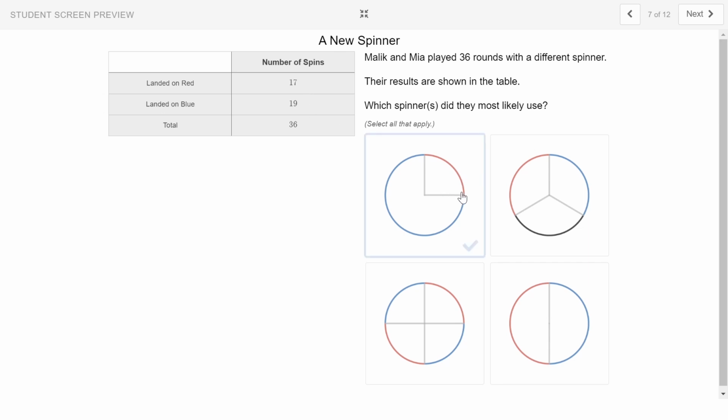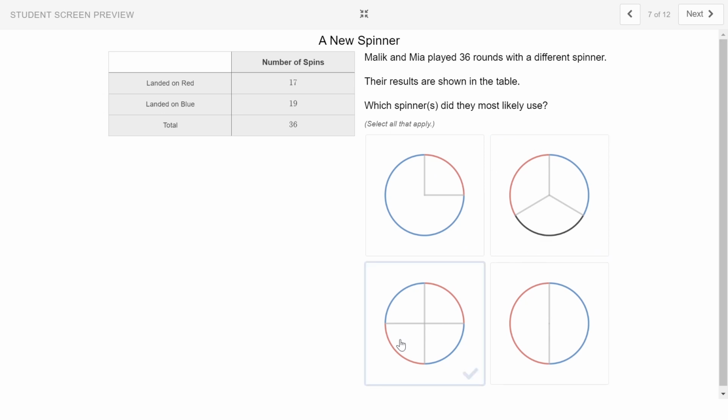Looking at this one, it seems like it's way more likely to land on blue than red, and even though they landed more on blue than red, it wasn't a whole lot more, so I'm thinking this probably is not the right answer. Here, the red and blue sections are about equal, but there's also this black section of the circle, and I don't see a land on black in the table, so I would expect to see some landing on black if there were 3 possibilities, but I only see 2, so it's probably not that one either.